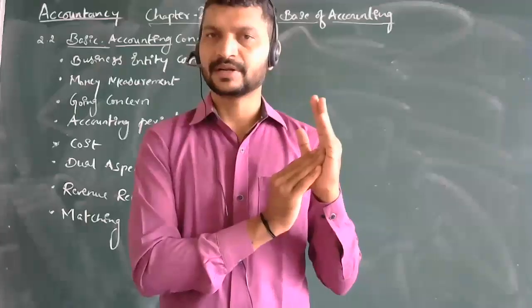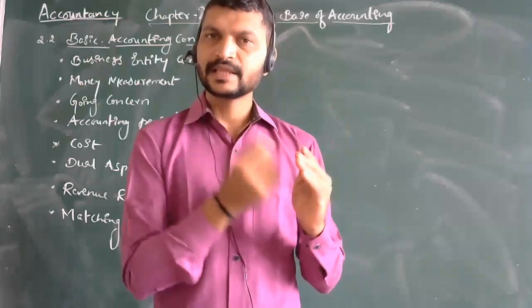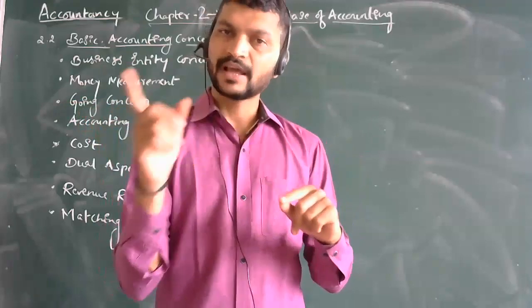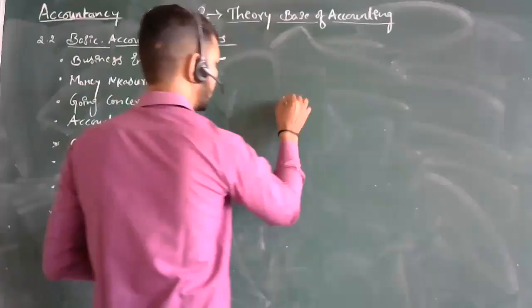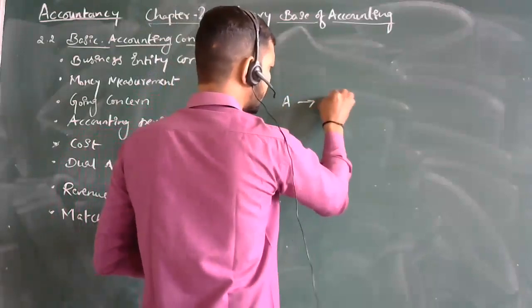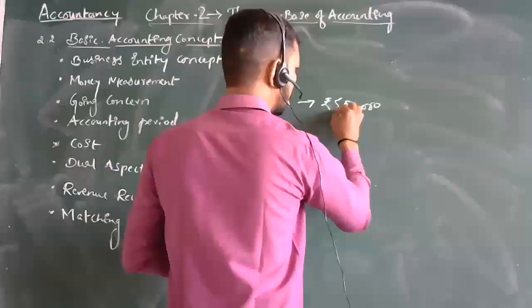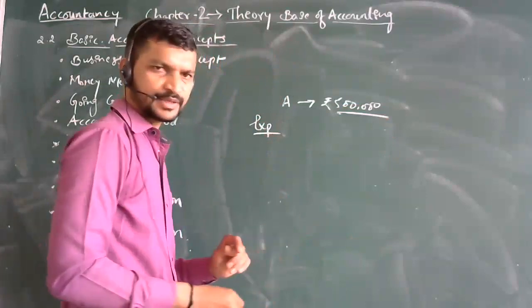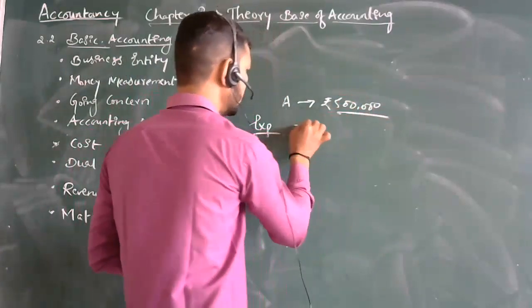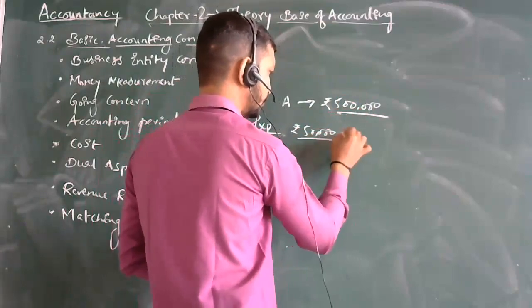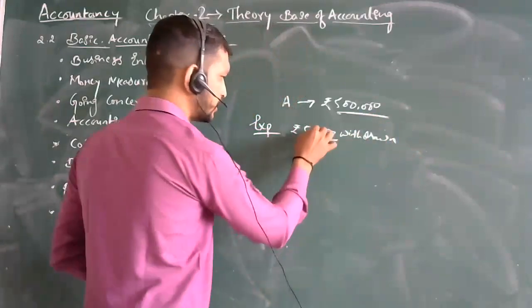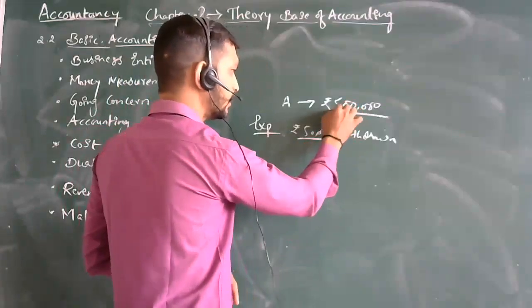reduced from his liability. Like if I have invested 5 lakh, and in that 5 lakh I take 50,000, what will my liability to the business be? 4 lakh 50,000. I will show you here. If I am a person, I have invested rupees 5 lakh. If I am doing any of the expenses, out of this I am withdrawing 50,000. Now this will not be recorded. Directly this 50,000 will be deducted from the liability.